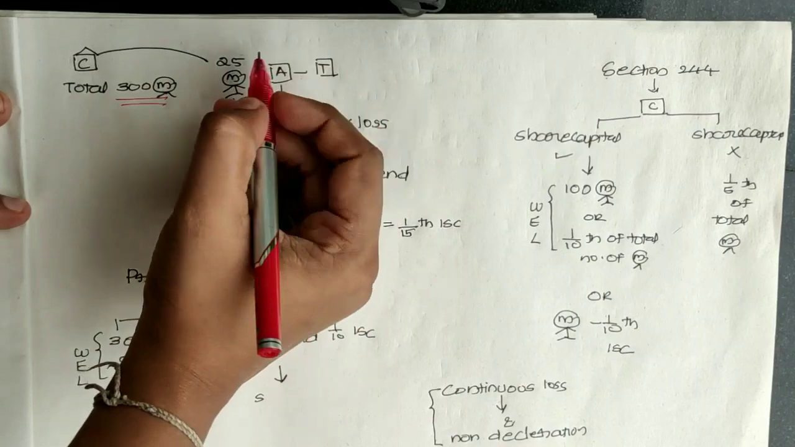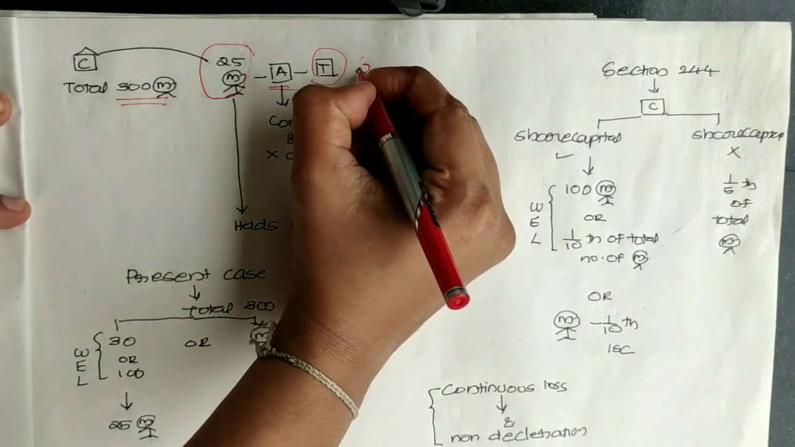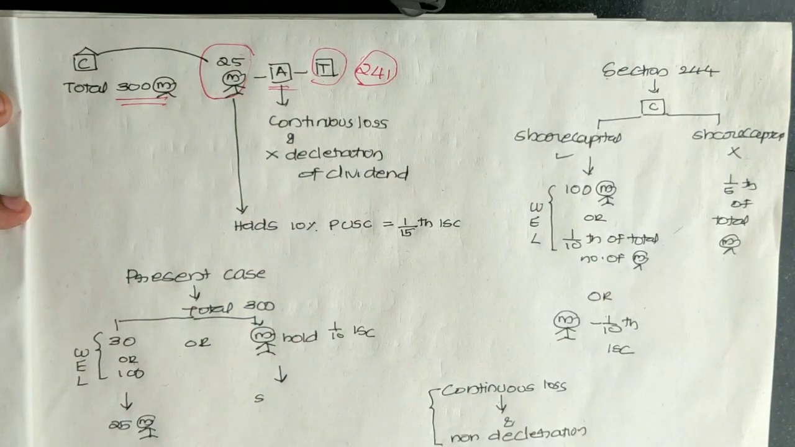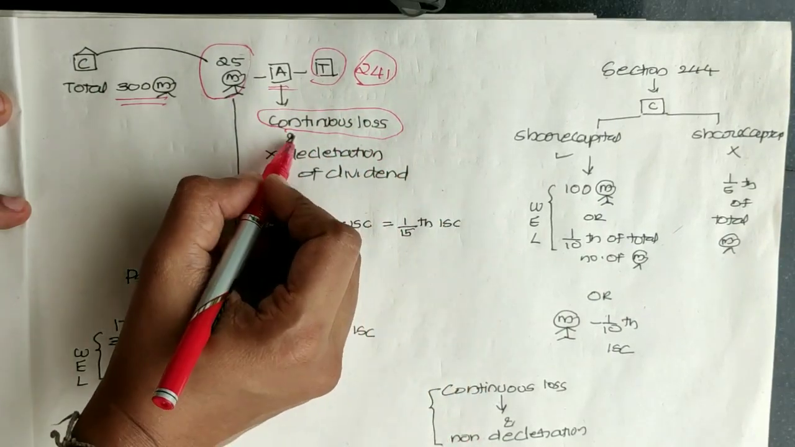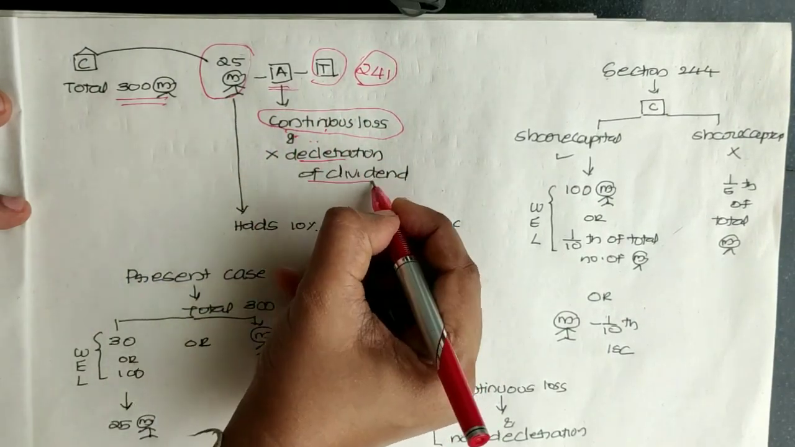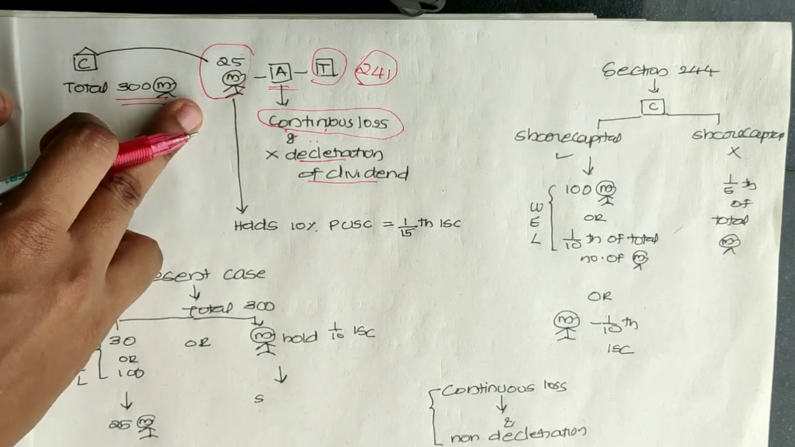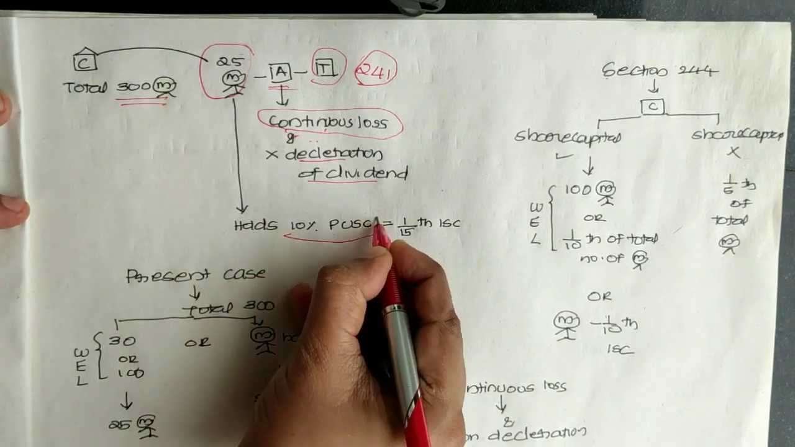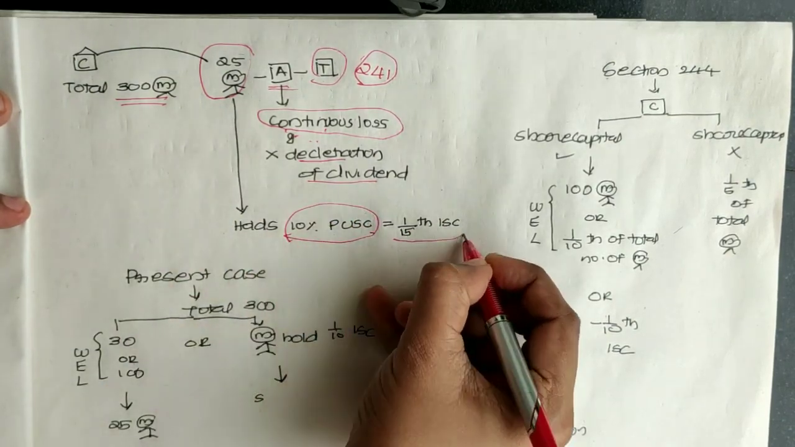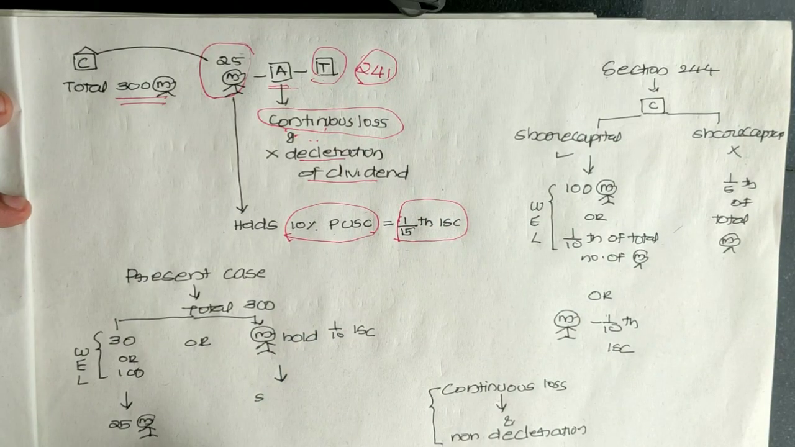Out of these 300 members, 25 members have filed an application with the tribunal under section 241 of the Companies Act 2013, and the reason was continuous losses incurred by the company, due to which the company is not declaring any dividend. These 25 members hold 10% of paid up share capital, which is equal to 1/15th of issued share capital. So is this application a valid one?